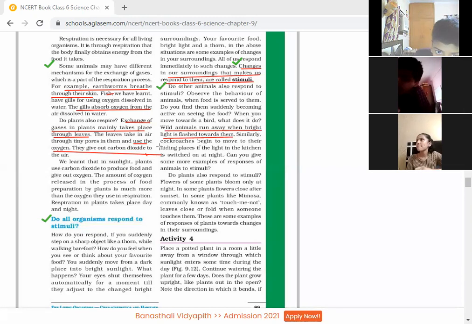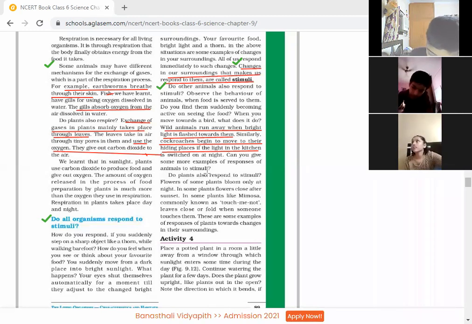Similarly, cockroaches run to their hiding places when the light in the kitchen is switched on at night. You can give some more examples of responses of animals to stimuli.